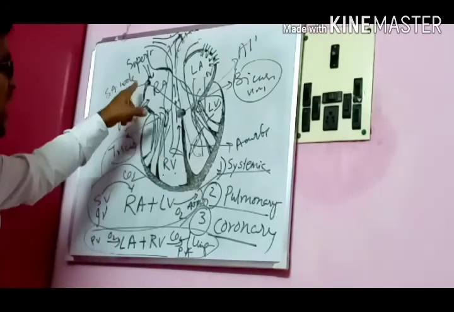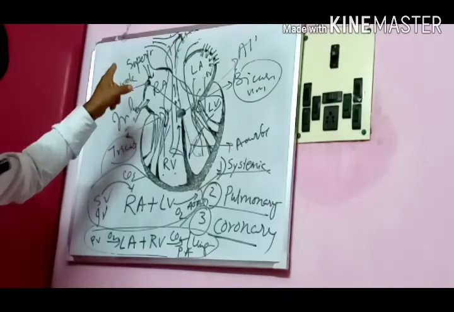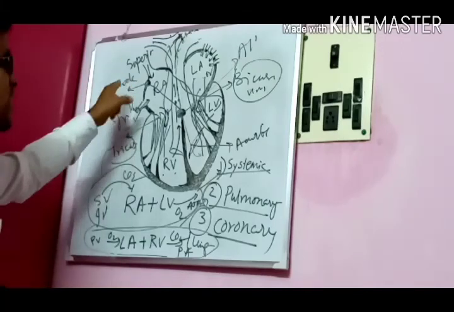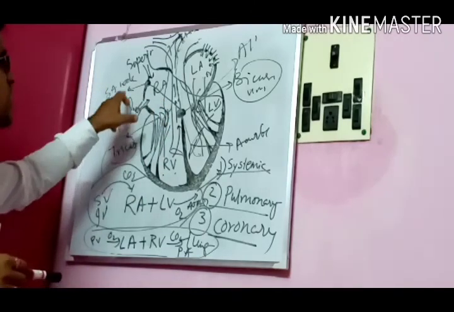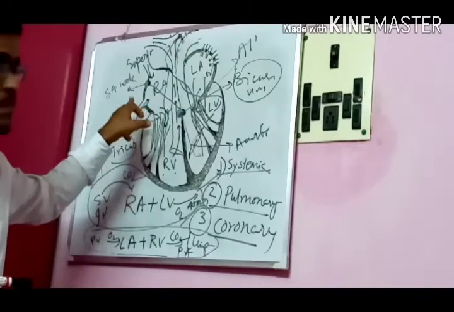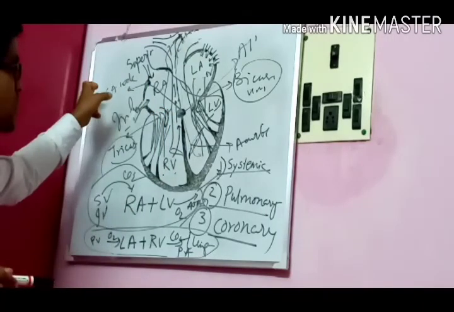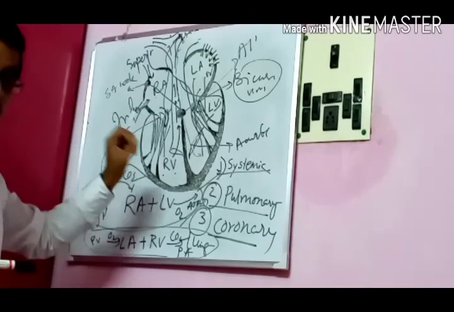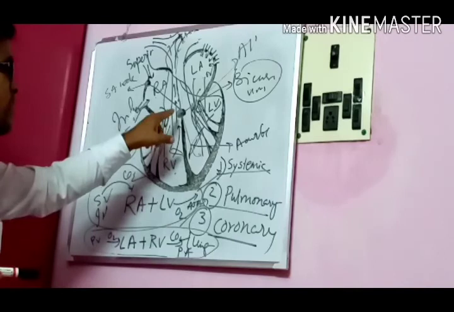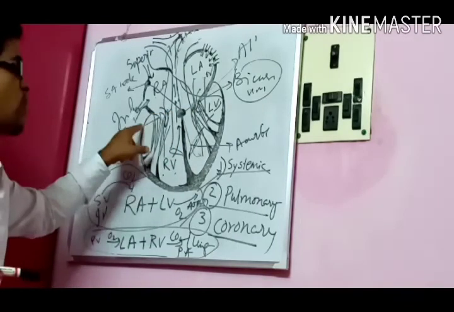Remember, what is this SA node? It generates the impulse and transmits the impulse to the AV node, along with that it produces the contraction of the atrium. The AV node receives the impulse from the SA node and transmits the impulse to the Purkinje fiber. Along with that, it also transmits the impulse to the basal portion of your ventricle.